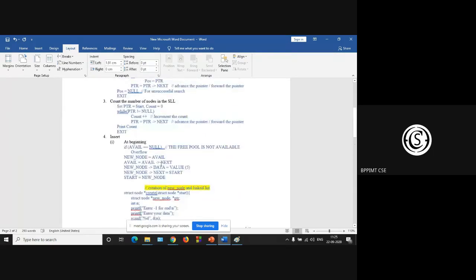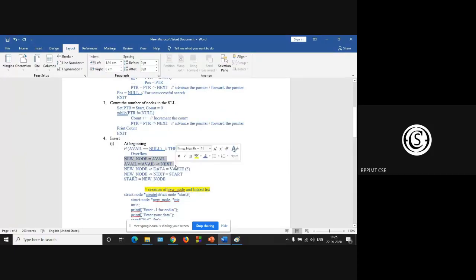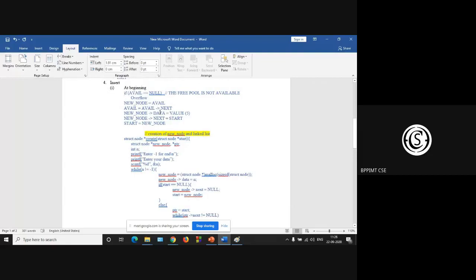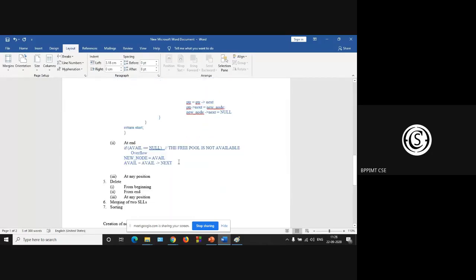Otherwise, we have to dynamically create a node, that is new node is avail, and avail is equal to avail next. Next, we have to input user data into the data part. So new node data is the user input value.